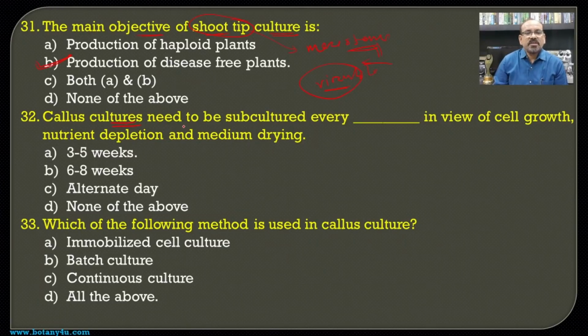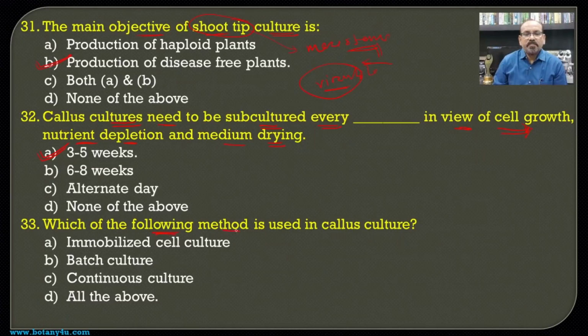Then callus cultures need to be subcultured in view of the cell growth, nutrient depletion and medium drying. So these are also the different reasons why there is a necessity of subculturing of the callus. Usually it is subcultured at 3 to 5 weeks.